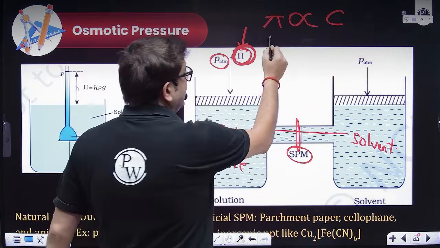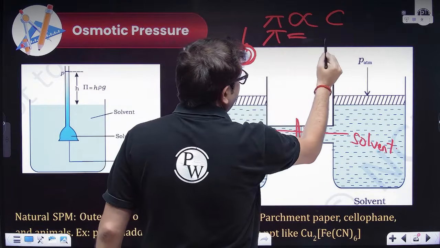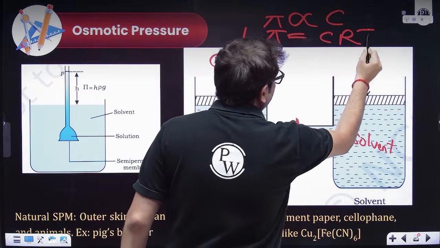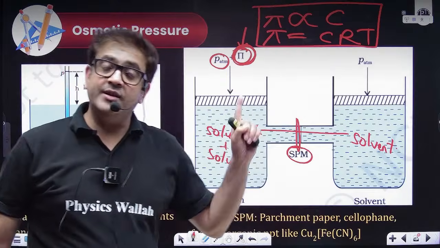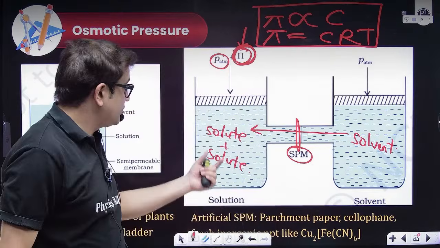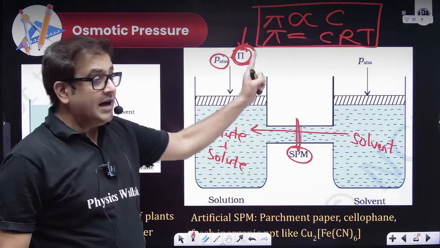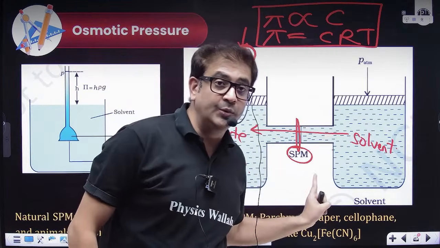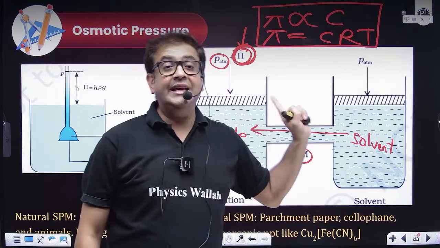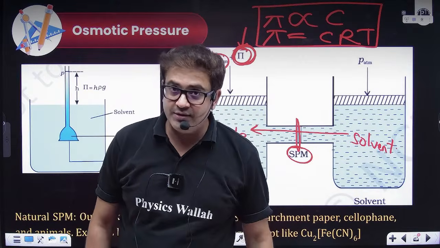And the proportionality constant came out to be RT. So osmotic pressure pi is equal to CRT, where C is the molarity of the solution, the number of moles of solute dissolved in solution, R is again the universal gas constant, and T is the temperature of the solution, obviously in Kelvin. I hope everybody is clear with this too.